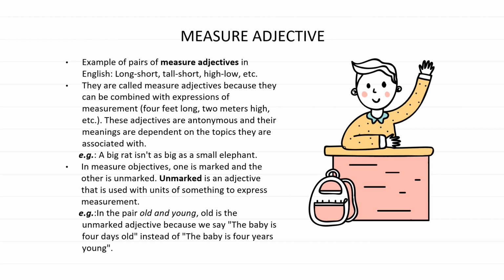For example, even though it's a big rat, this big rat isn't as big as a small elephant. So it depends on the context of what is currently being discussed.